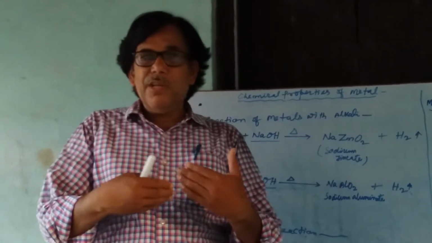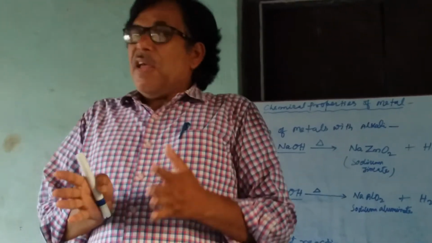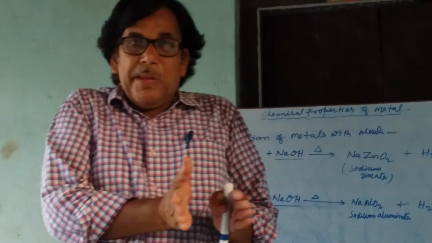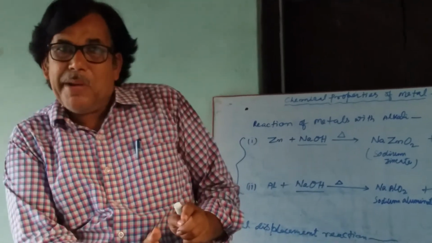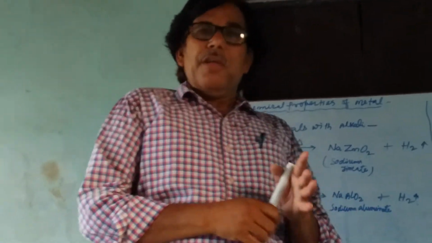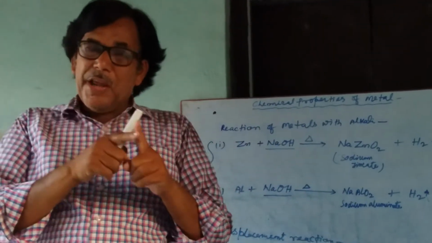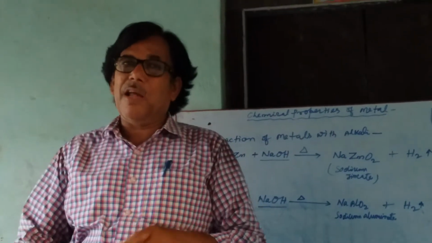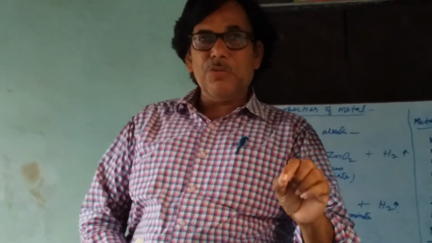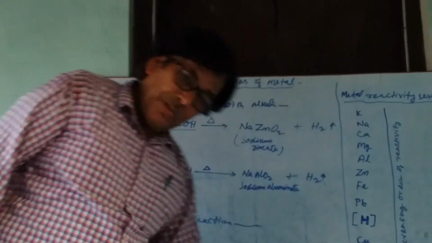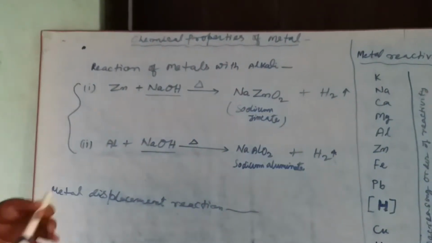In this reaction, we will see that a more active metal displaces a less active metal from its water solution. Again, a more active metal displaces a less active metal from its water solution. Now we will write the equation and then describe it. But before it, I am going to erase it.